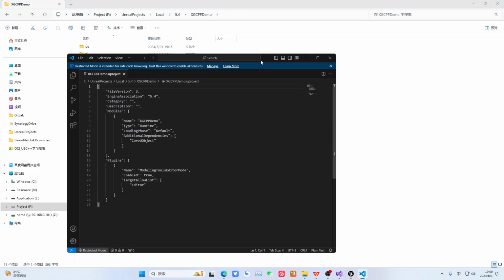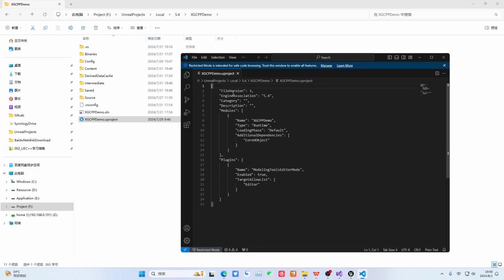Here we created a UEC class project, so it actually has a uproject file. It should be the one we created earlier. We'll just put it here, locally. That's it. Then we open it with VS, like this. Okay. Then what does each parameter here mean? We mentioned it to you earlier.